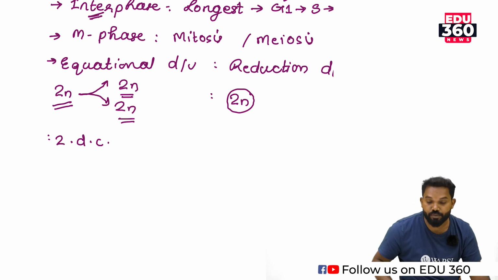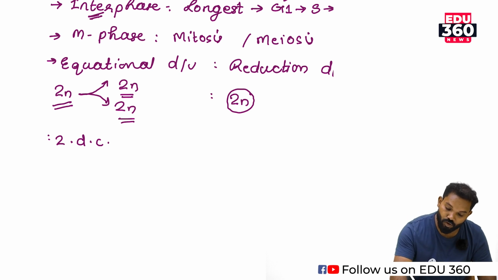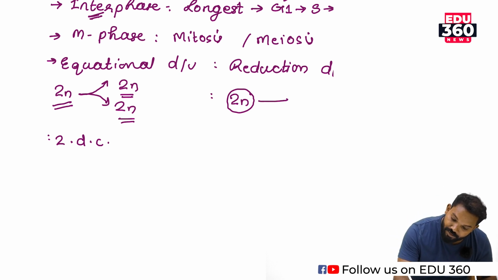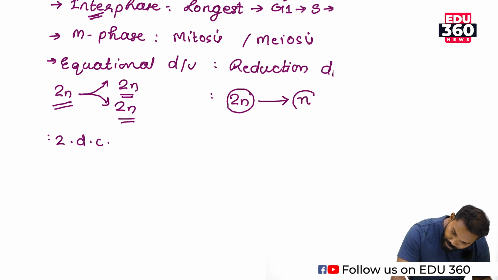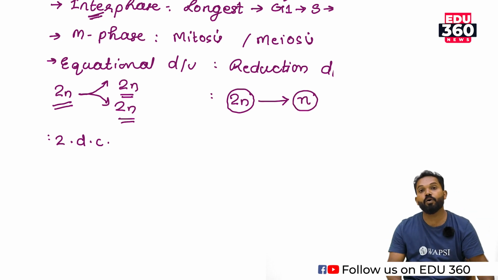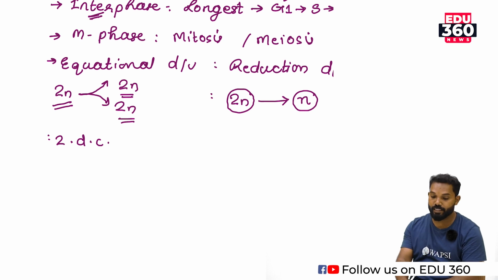How many chromosomes are reduced? The chromosome number is reduced by half. That means 2n reduces to n. Their diploid nature changes to haploid nature.